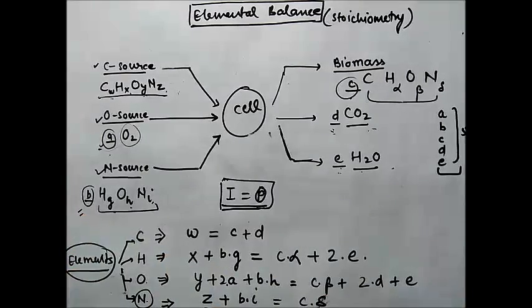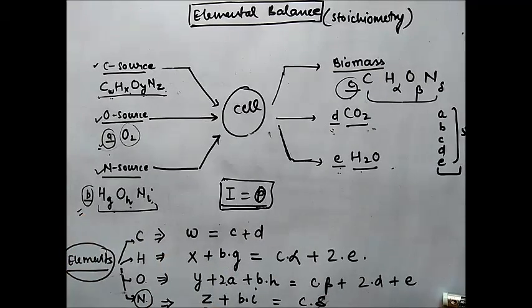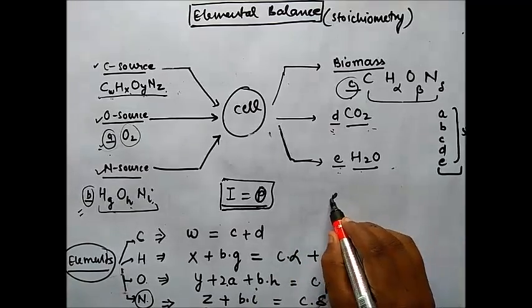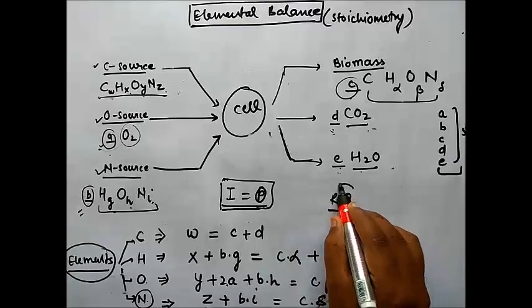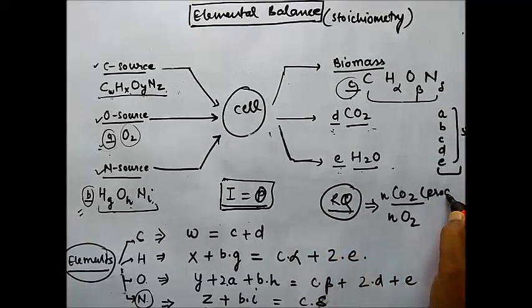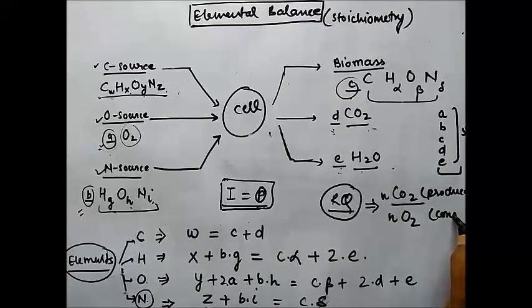As a mathematical principle, to solve 5 unknowns you have to solve 5 equations, but only 4 equations are formed. So one equation comes from the respiratory quotient, that is RQ. What is the value of the respiratory quotient? Moles of CO2 produced over moles of O2 consumed.